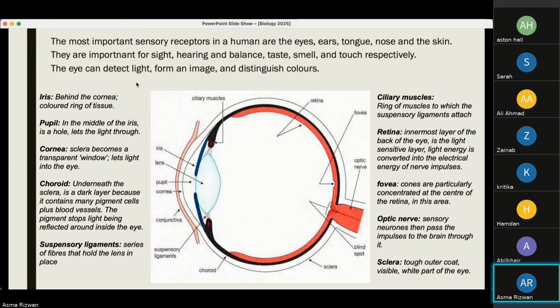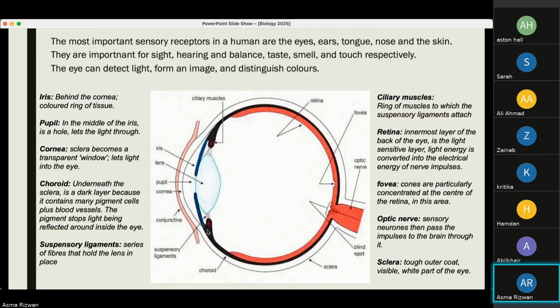The structure of the eye includes the iris. What we'll do is we'll start with the outermost layer. So we have the sclera, which you can see is the tough outer coat, the visible and wide part of the eye. So it goes around the whole eyeball or the whole eye.